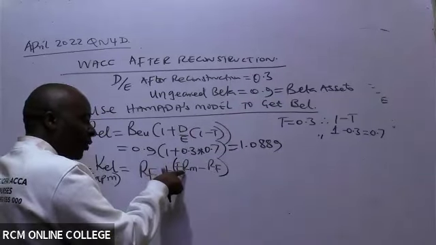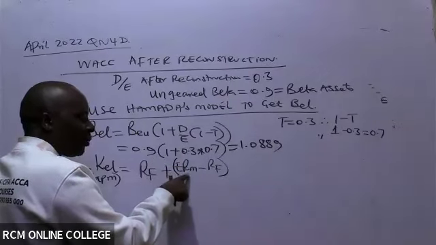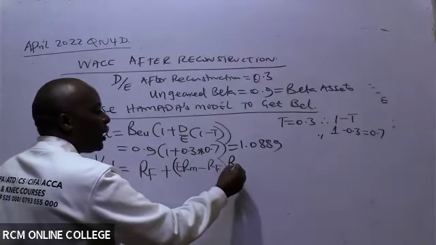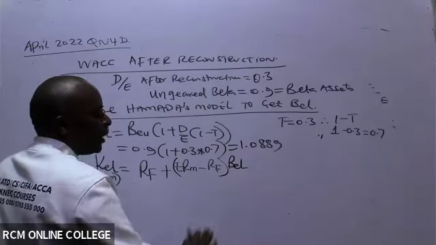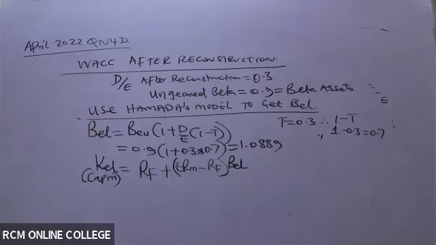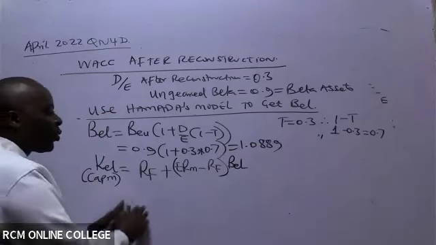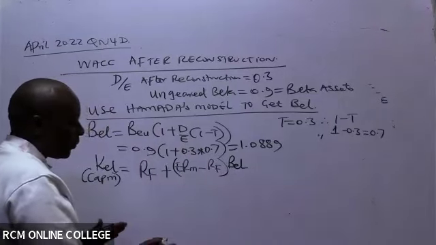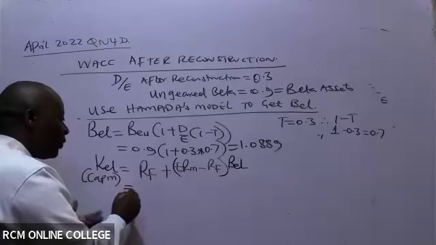These are basically risky assets. So minus risk-free. And because they're risky, we must multiply with the risk factor outside here, the BEL. Remember, this is after reconstruction, so the BEL must be BEL after reconstruction. The rate of risk-free does not change.